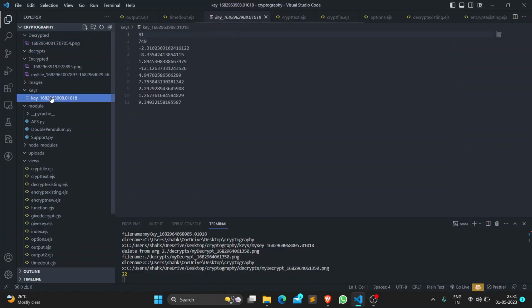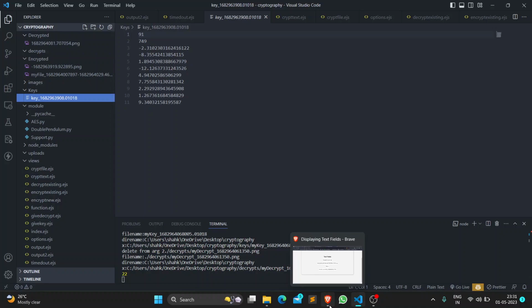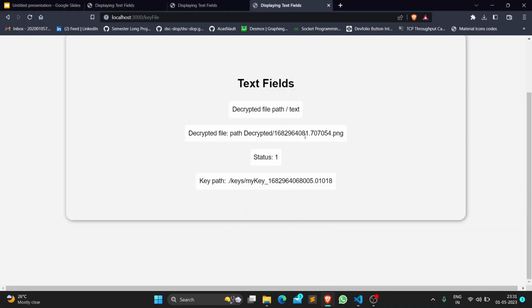You can also see that the keys are getting downloaded into the system of the users, and there are no copies stored on the database or in the server, which is a highly secure way to encrypt any file, for which you can use the path.